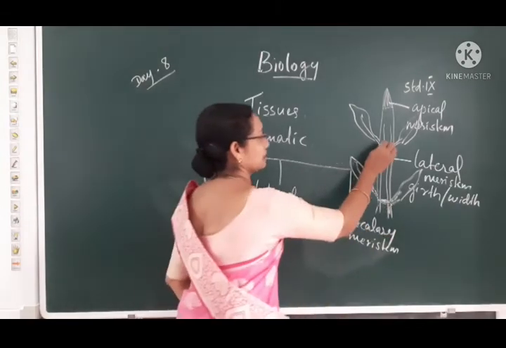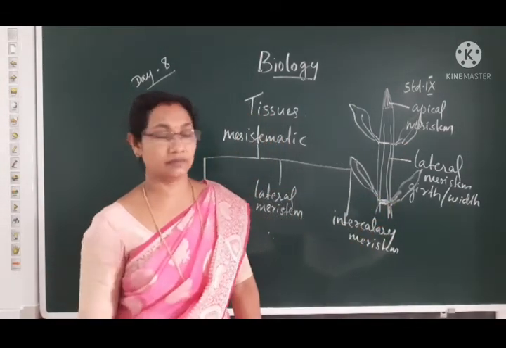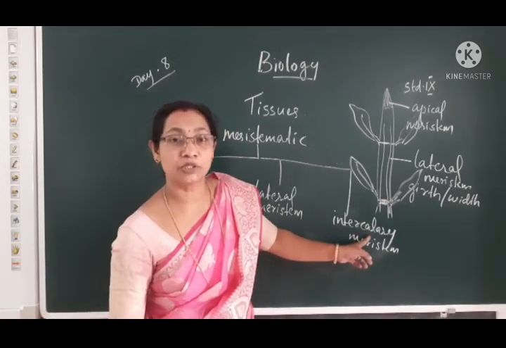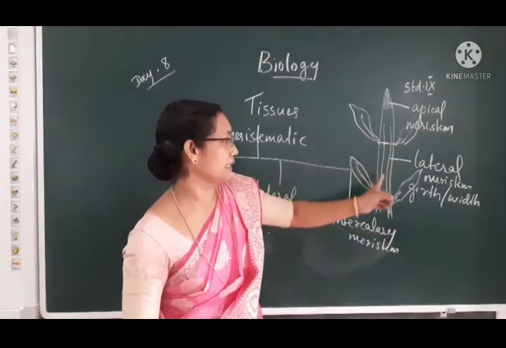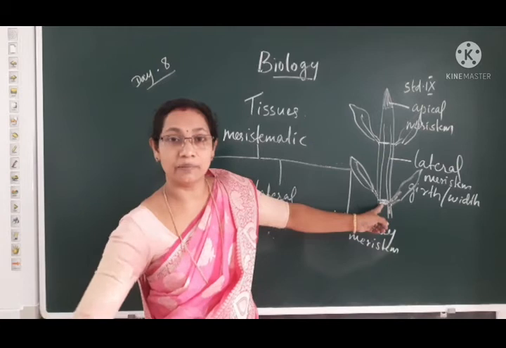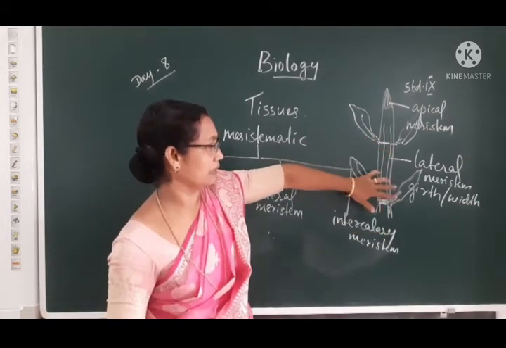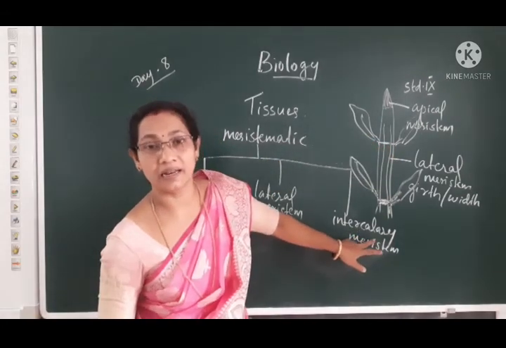So these regions are known as the nodes. This intercalary meristem helps to elongate the nodal parts or the internodal regions. Stem elongation. That is, intercalary meristem helps to increase the distance between two nodes.